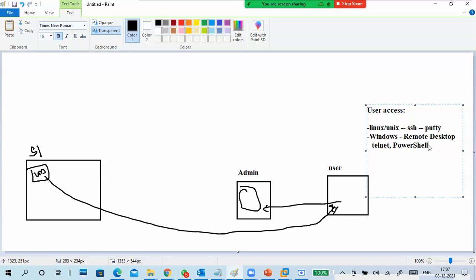Remote PowerShell is also there. Using PowerShell, you can connect to remote machines and servers. Windows Server Manager is also there. Remote server manager kind of stuff is there, but I'm not going deep into it. For Windows servers, Windows Admin Center is also there.